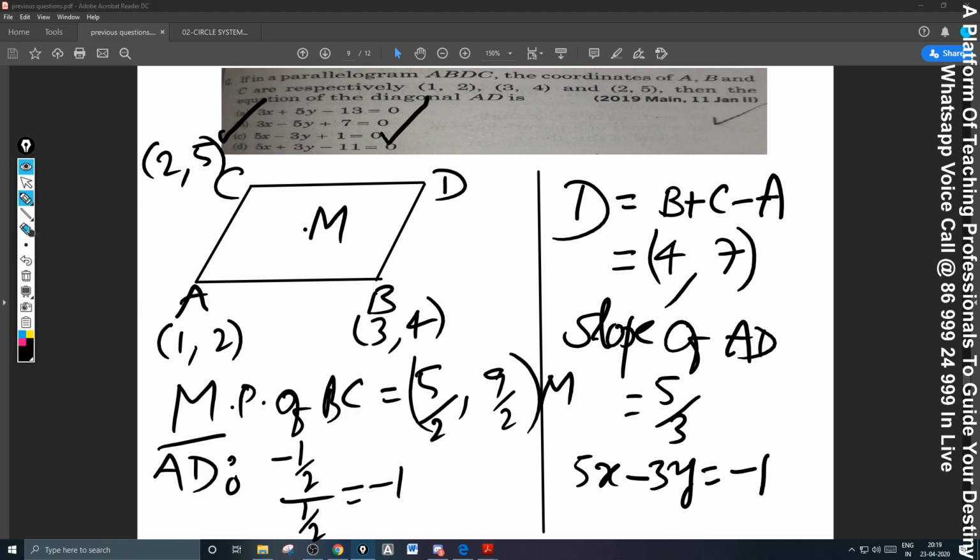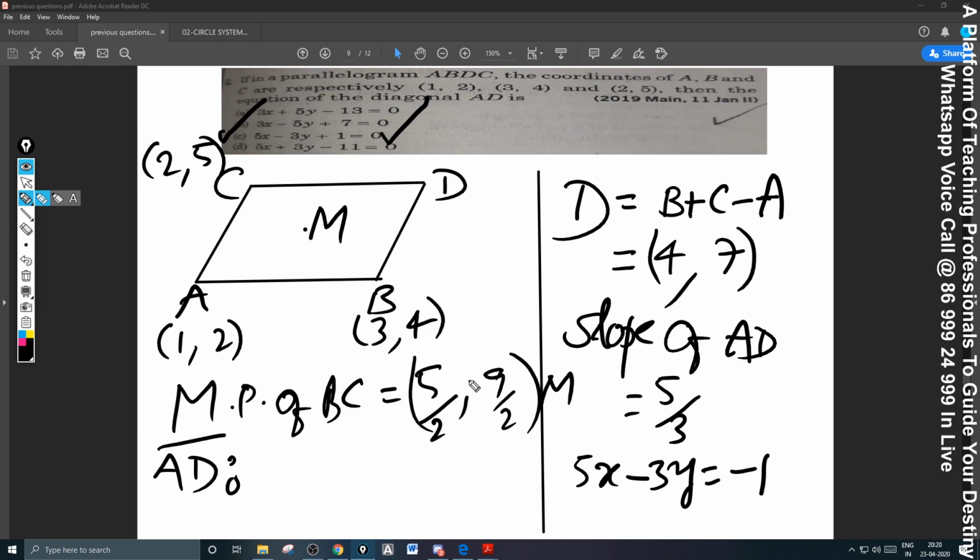Okay, we wrote the slope wrong. I wrote 9 by 2 minus for this point, and you have to write this for A here. That's what was wrong here.